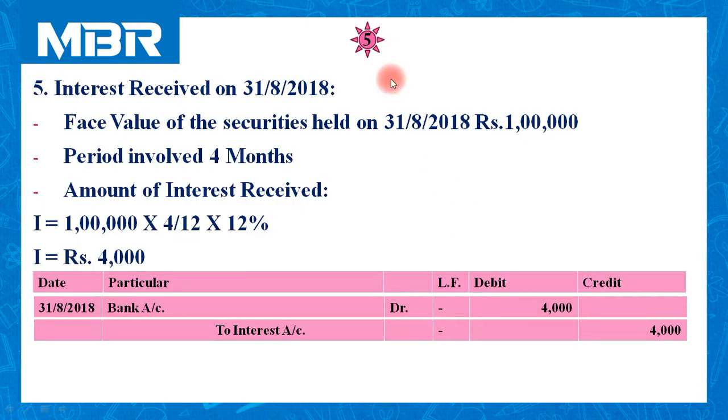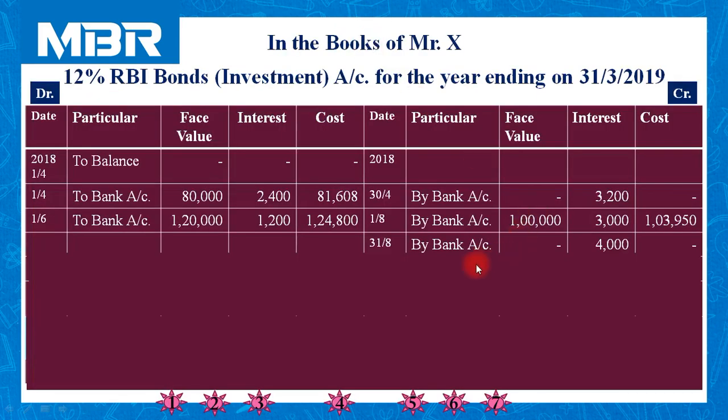Let us check the journal entry again for your reference. Transaction number 5, amount of interest calculated by us 4,000, bank account debited 4,000 to interest account. Fine. So once you pass the journal entry in a proper way, you can complete your investment account very easily.